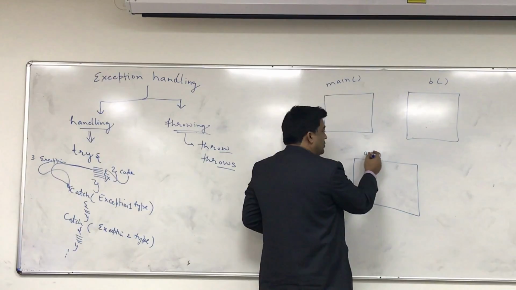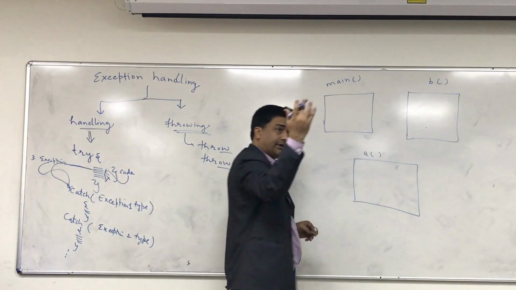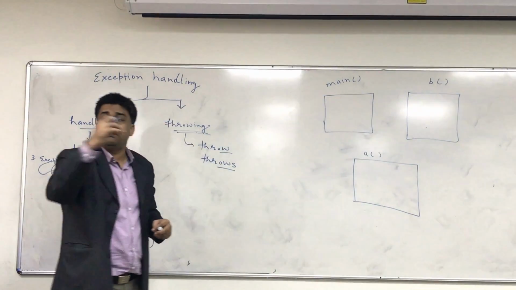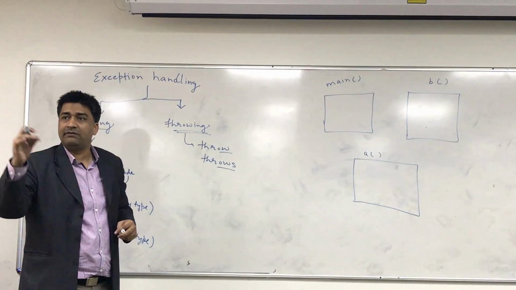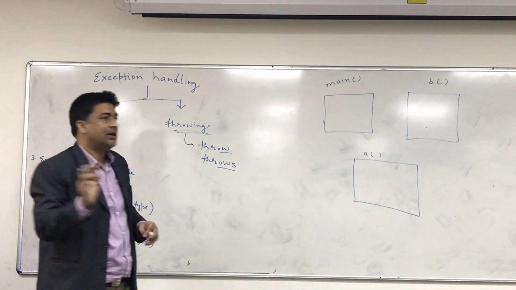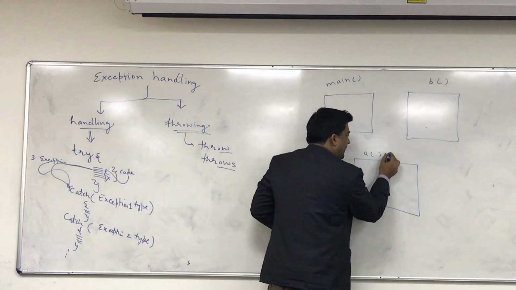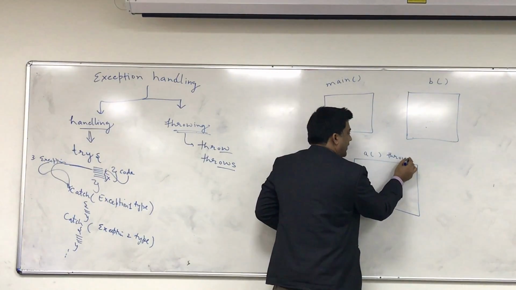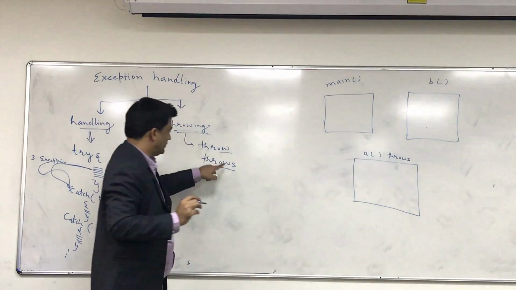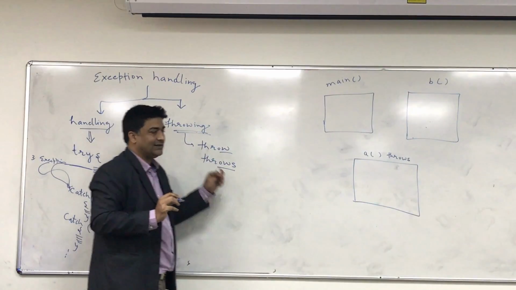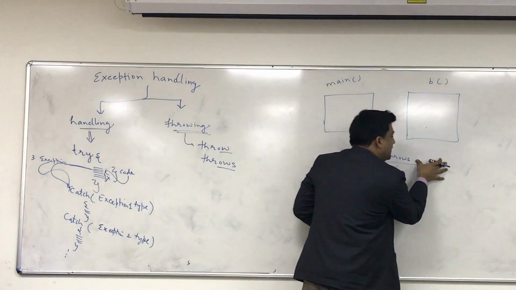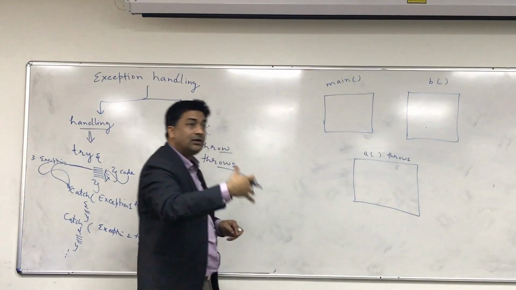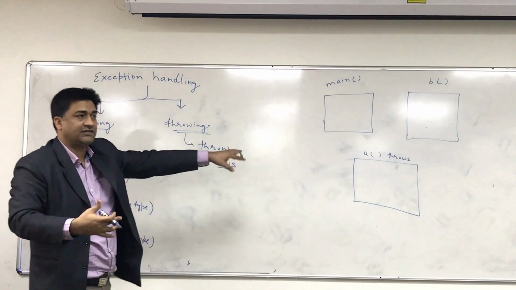So in the method you will declare that this method will throw this exception. How will you say this? Simply you will put here throws with S, and then you will write the name of the exception that you think may occur here.